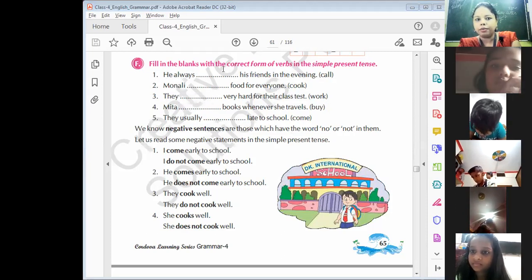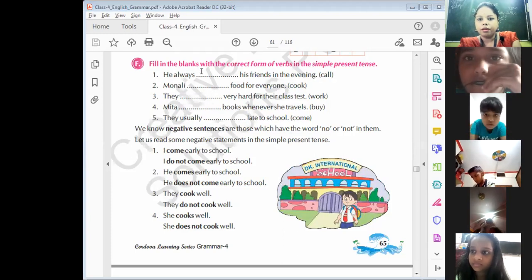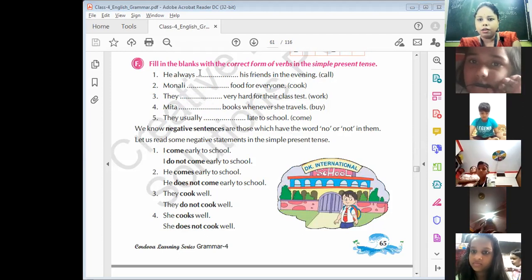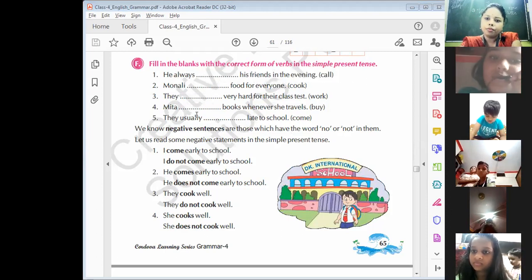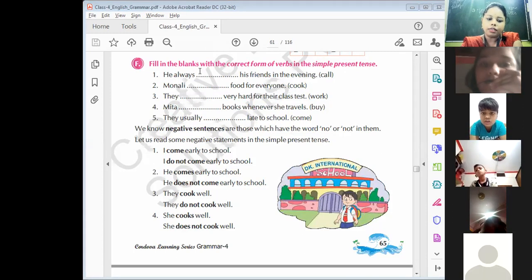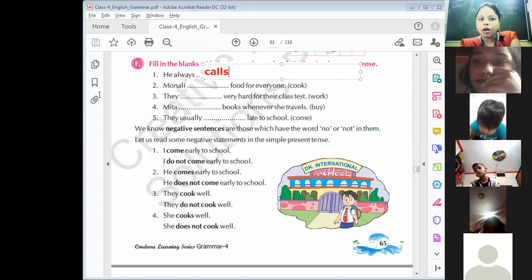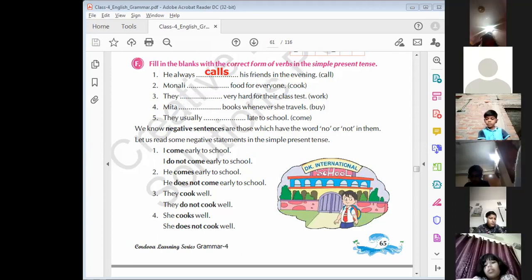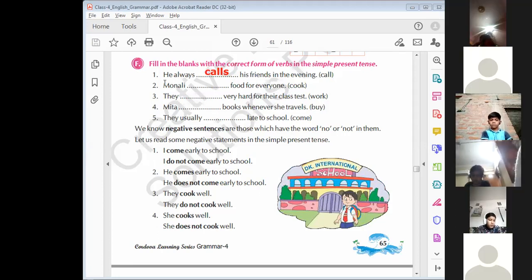Sparsh, what is the answer? Calls or call? He always calls, or he always call? It's singular. Calls or call? Ma'am, calls. Yes, it's calls. Why calls? Because the subject is in singular form. So we have to use S with the verb.